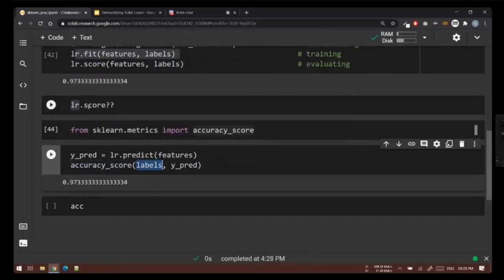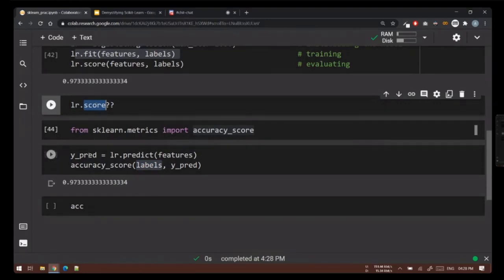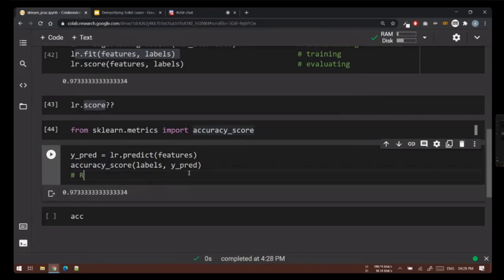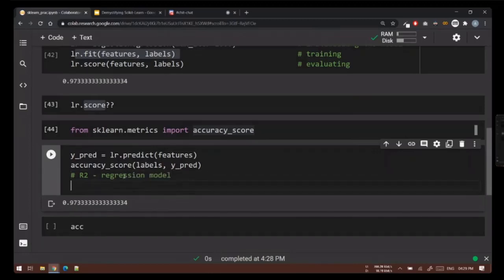By default, the scoring function which is used by model.score is accuracy score. This is the default function if your model is a classification model. If it's a regression, the default scoring function is R2. So R2 if it's a regression model, and if it's a classification model, then accuracy score. These are the default metrics which are used when calculating your model score.